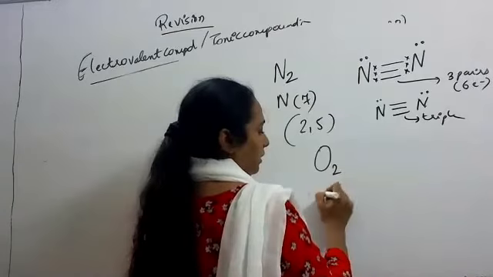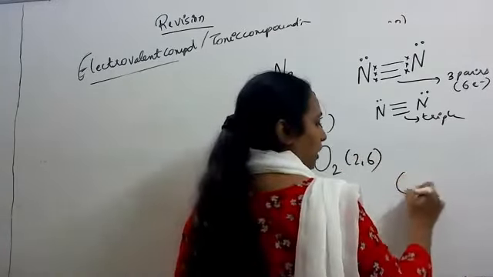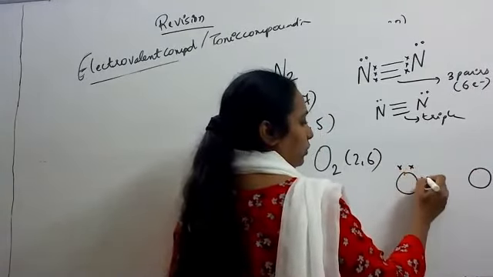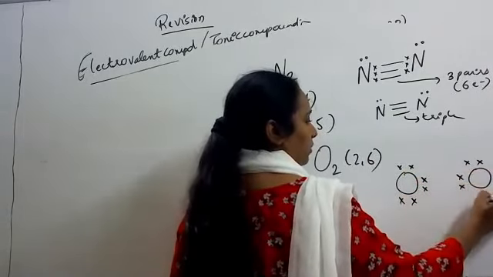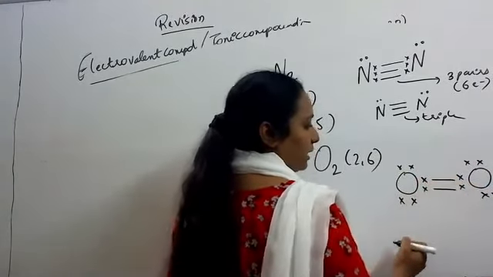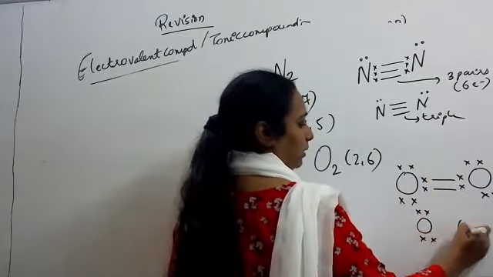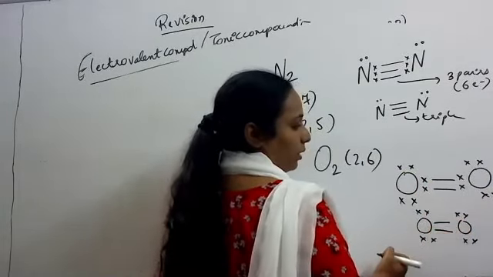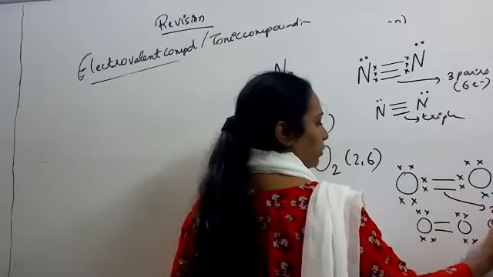O2 है suppose. Oxygen is 2, 6. 2 electrons are required to complete the octet. Again it has to complete the octet, so it is going to share these electrons. So oxygen forms a double bond. How many electrons are shared? 2 pairs. मतलब 4 electrons.